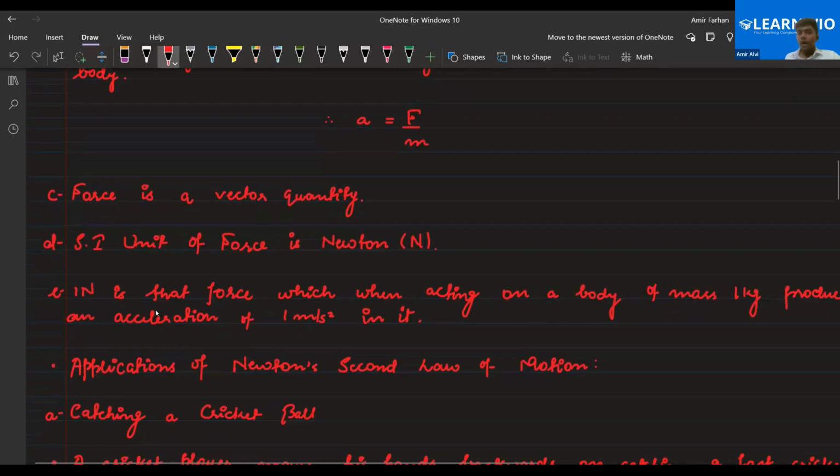Now let's understand how you will define 1 Newton of force if the question comes in the exam. 1 Newton is that force which, when acting on a body of mass 1 kg, will produce an acceleration of 1 meter per second square in it. So the acceleration produced would be 1 meter per second square if the force applied is 1 Newton and the mass is 1 kg.